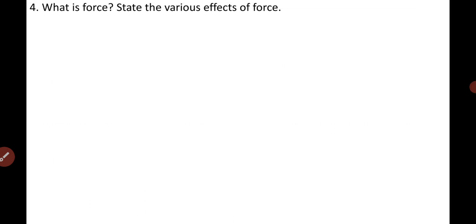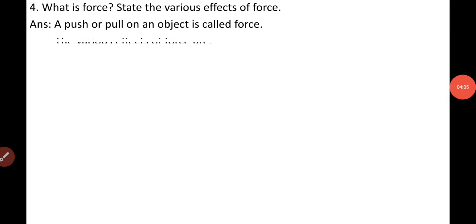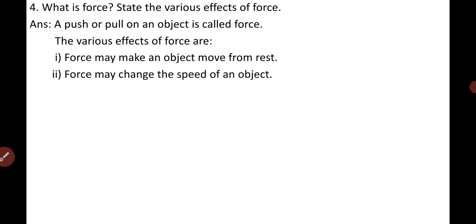Next question. What is force? And state the various effects of force. Here is the answer. A push or pull on an object is called force. And the various effects of force are, see, force may make an object move from rest. Force may change the speed of an object also.